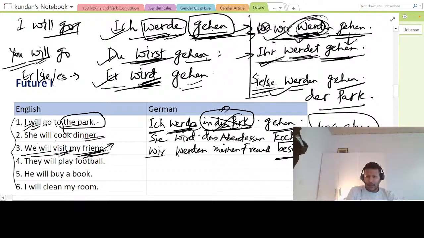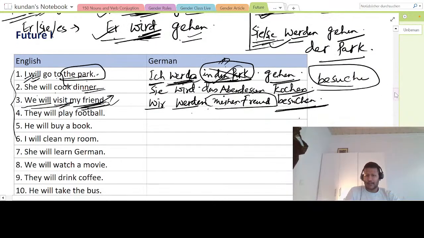So now wir werden, right? We will, wir werden. So wir werden, whom are we visiting? A friend, right? So mein Freund will change to meinen Freund because this is masculine and it is accusative, right? Accusative we have already learned in the previous classes. So now let us see the next sentence.